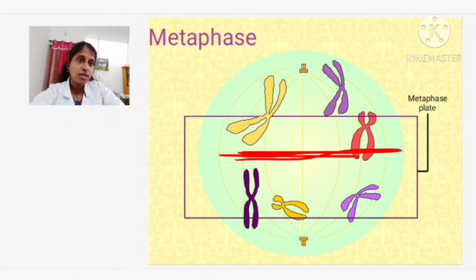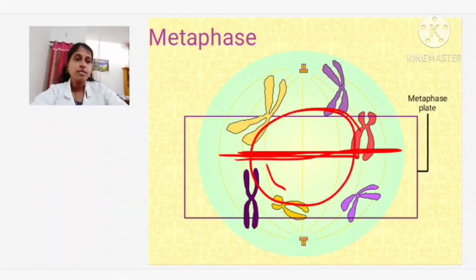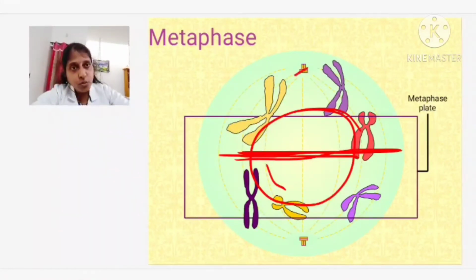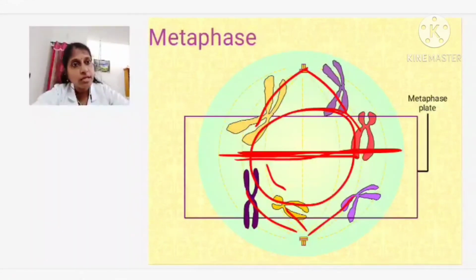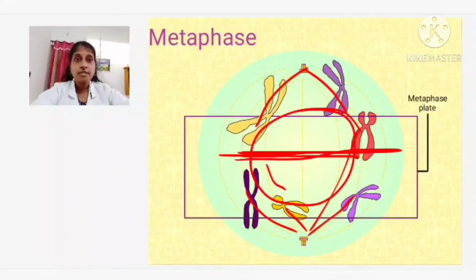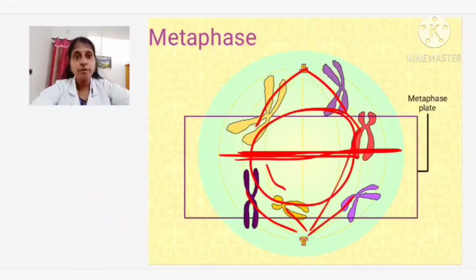All the chromosomes are aligned in the center. And each and every chromosome has a fiber coming from the centrioles, and that fiber will get attached to these chromosomes. This is taking place in the metaphase. I will draw and show you in the form of a diagram, it will become more clear.